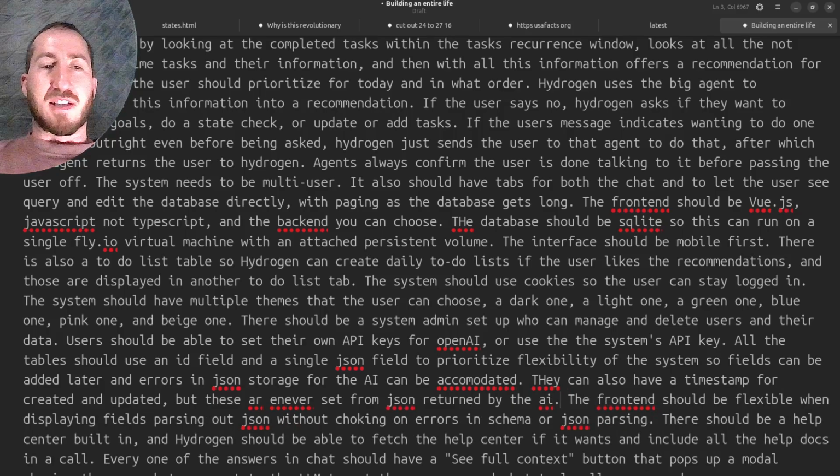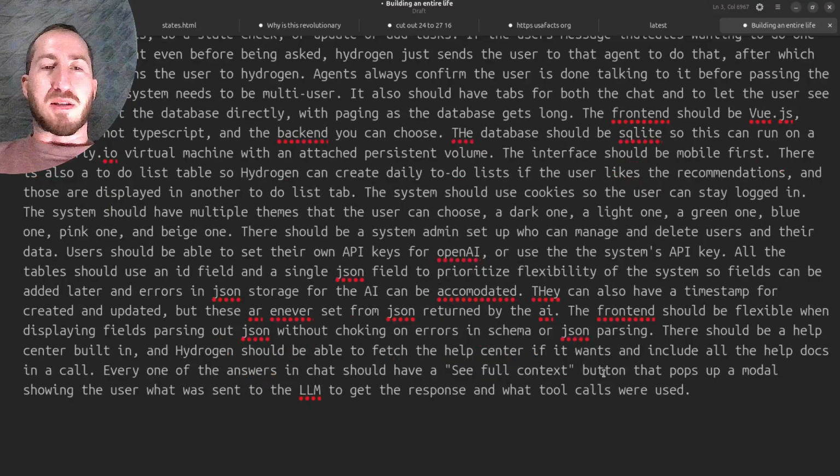The front end should be flexible when displaying fields, parsing out JSON without choking on errors in schema or JSON parsing. There should be a help center built in, and Hydrogen should be able to fetch the help center if it wants and include all the help docs in a call.